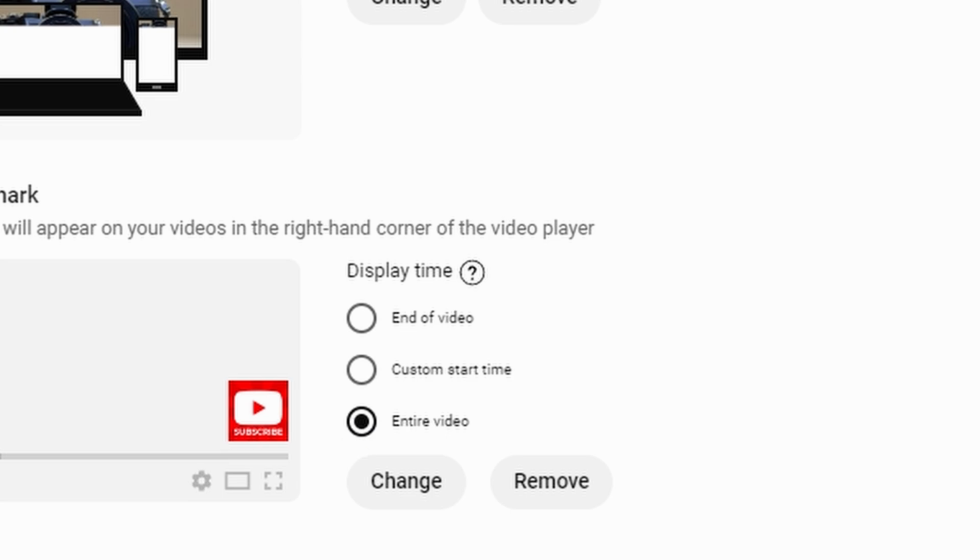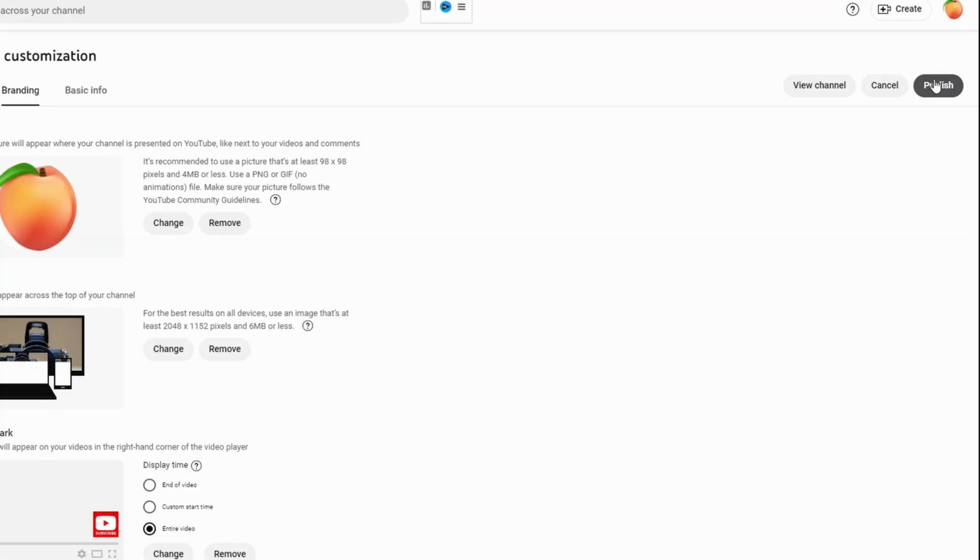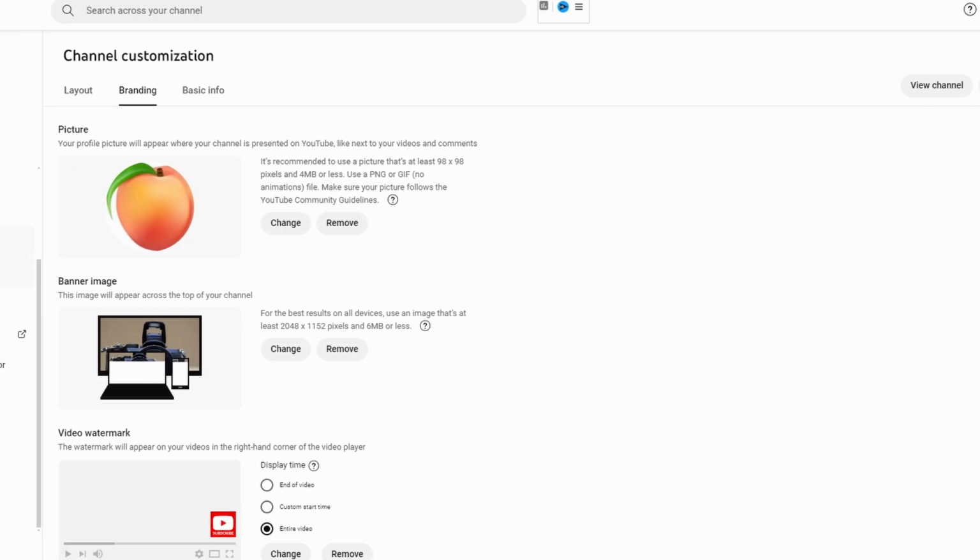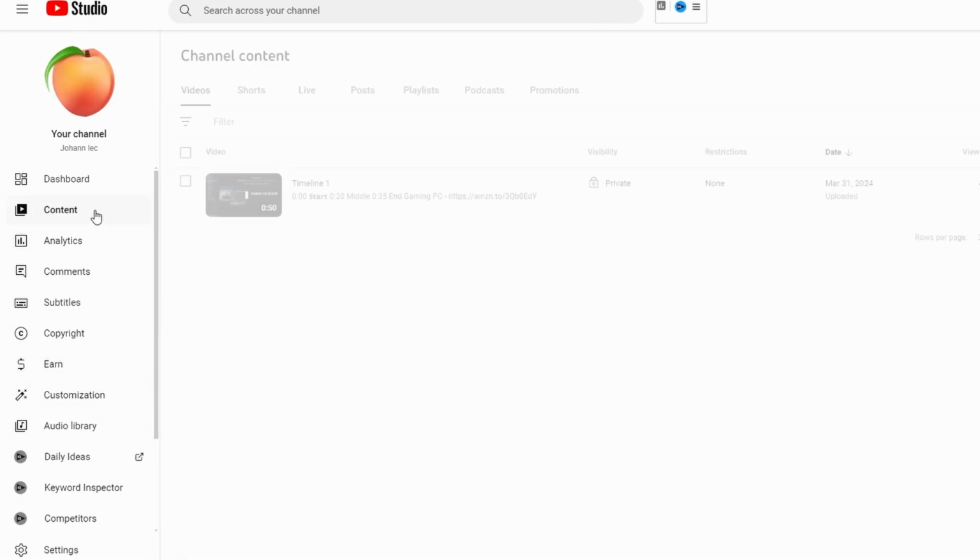Once you are happy with the settings, click on Publish at the top right corner to apply the watermark to all your videos. Open one of your videos to verify that the watermark appears in the bottom right corner.